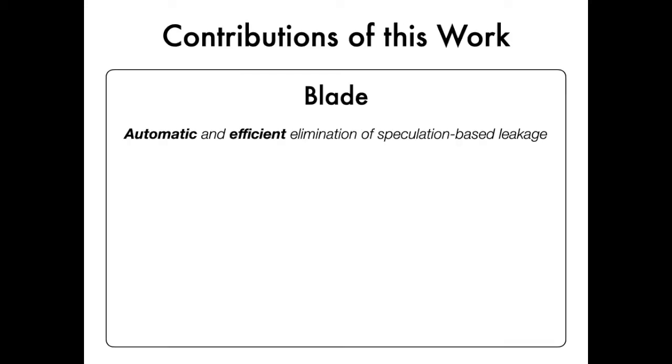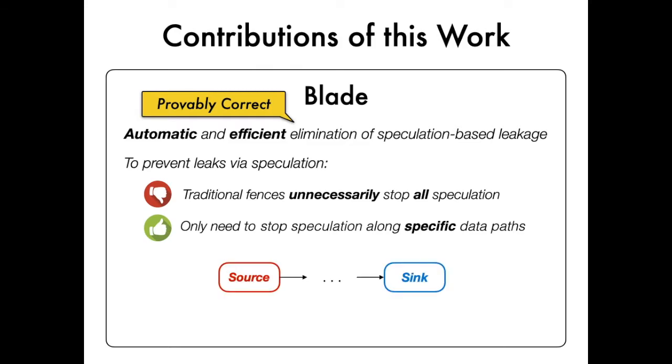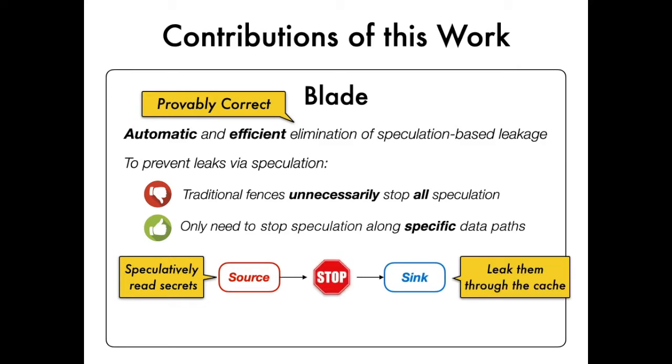In this paper, we introduce Blade, a new, fully automatic approach to provably and efficiently eliminate speculation-based leakage from constant-time cryptographic code. Blade is based on the key insight that to prevent leaking data via speculative execution, it is unnecessary to stop all speculation as done by traditional memory fences. Instead, it is sufficient to cut specific data flows from source expressions, which speculatively read secrets, to sink expressions, which leak them through the cache.